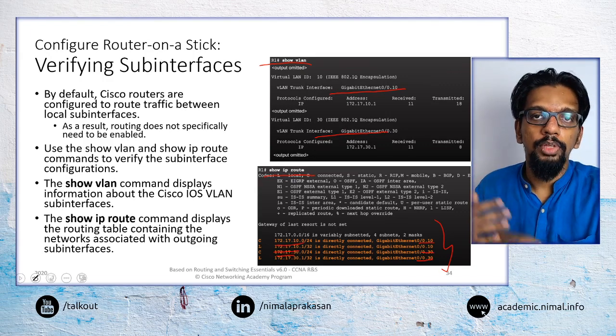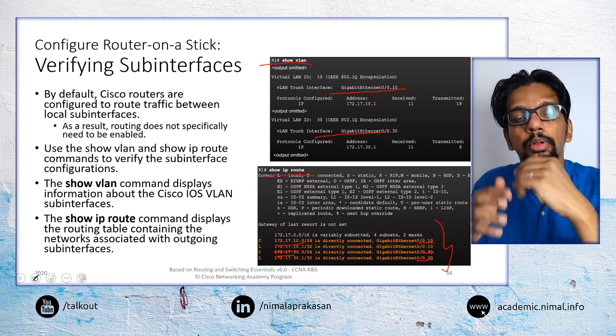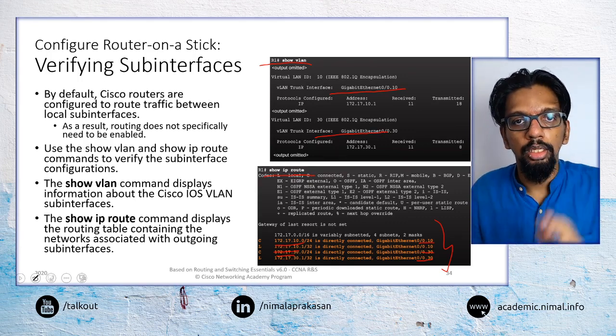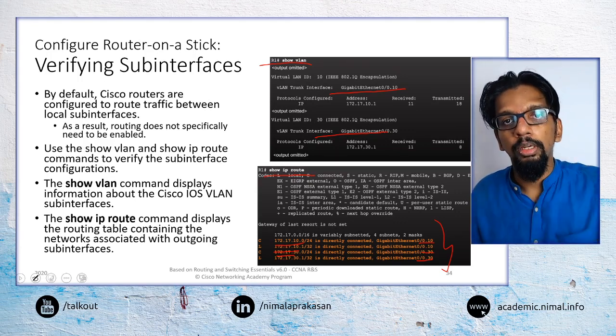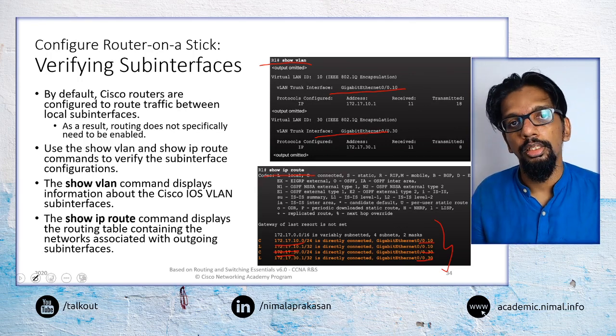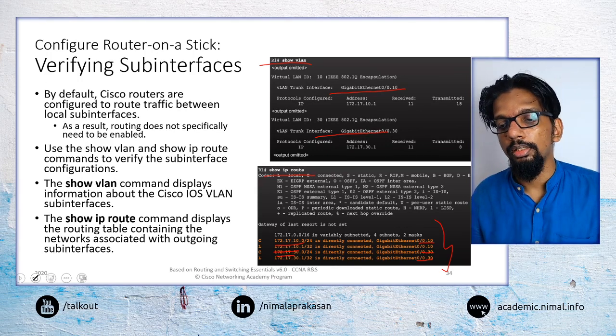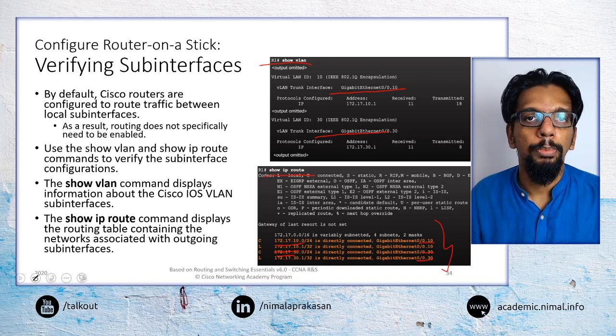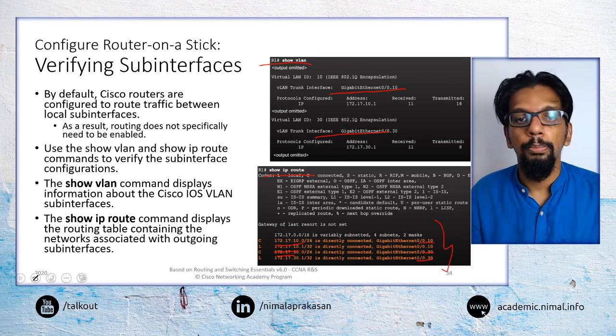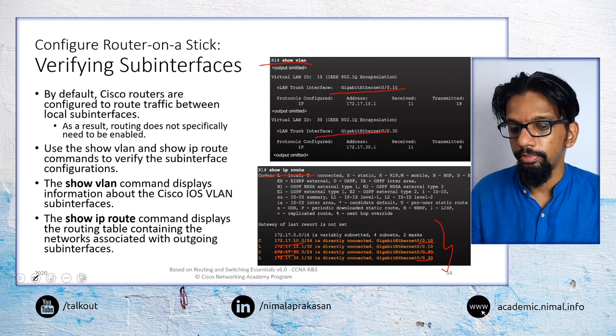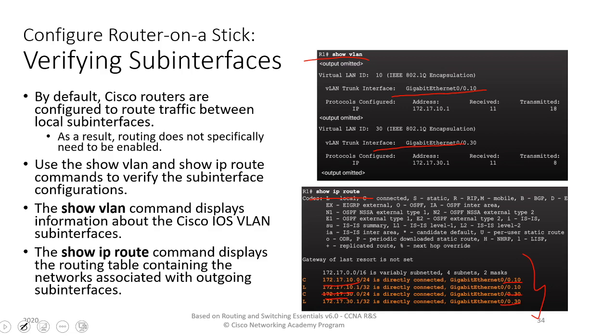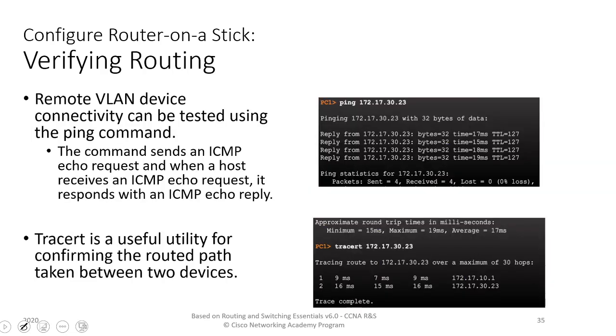As with any physical interface that may be connected to a particular network, sub interfaces will also be configured in a similar manner. Beyond that, they can be seen as separate interfaces, even though they are sub interfaces conceptually. Then we can verify routing between these devices using either ping commands or trace route commands.